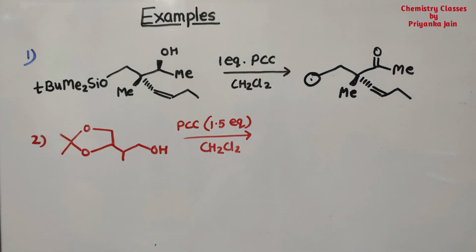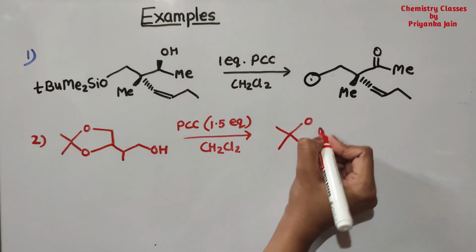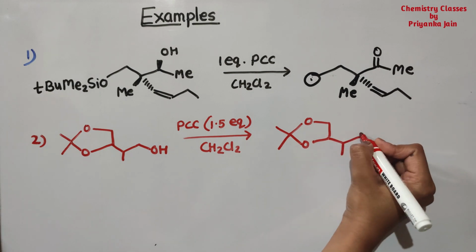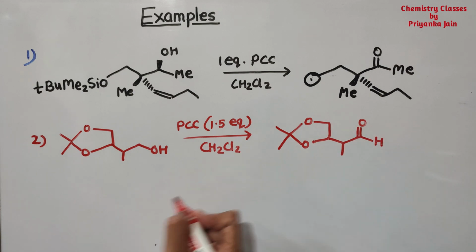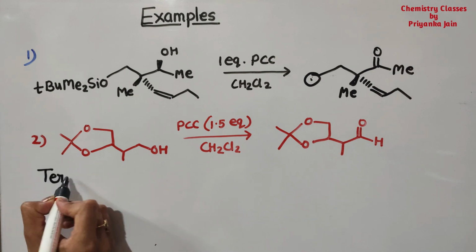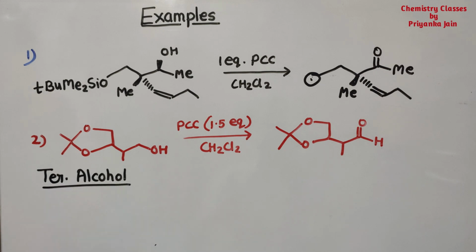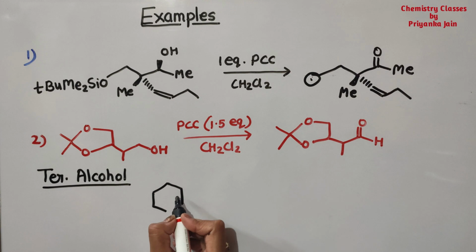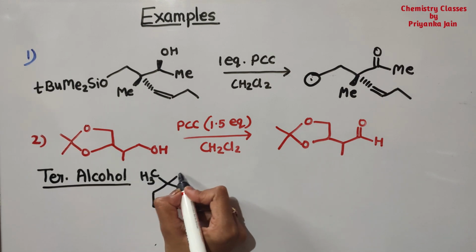Similarly, see here, in this case this group will remain as it is, and at this position we are getting an aldehyde. Now, in the case of a tertiary alcohol, this reagent will not react with it.